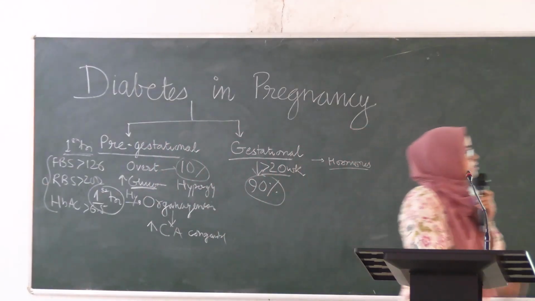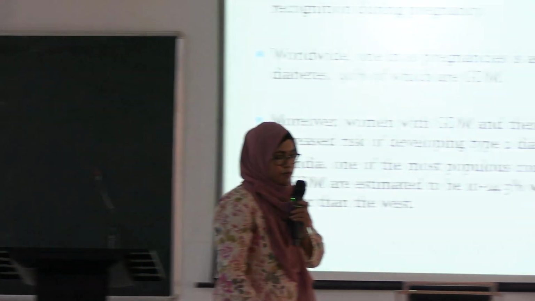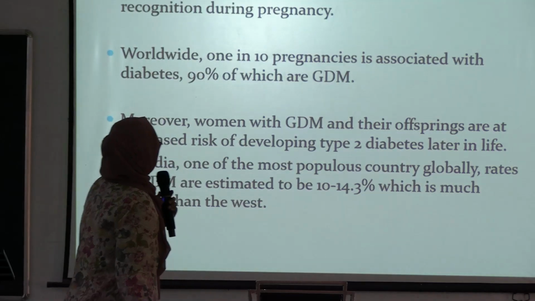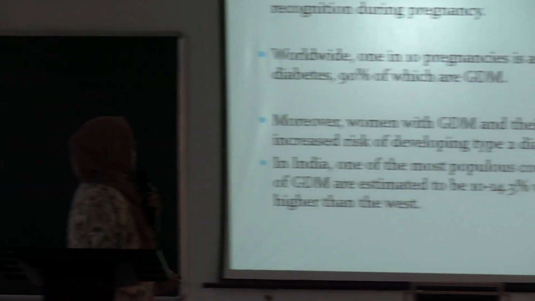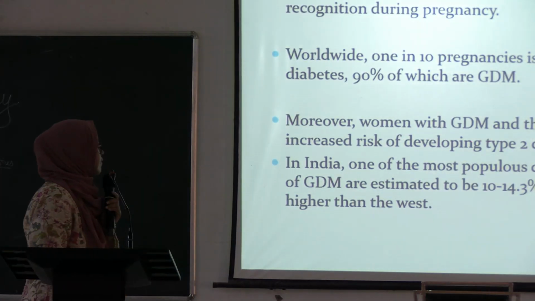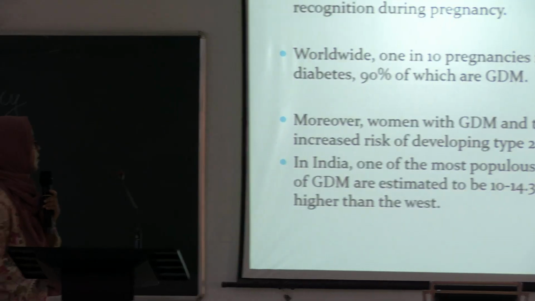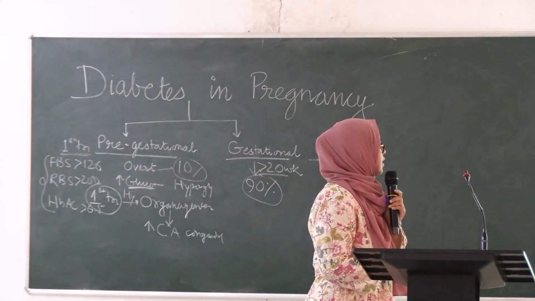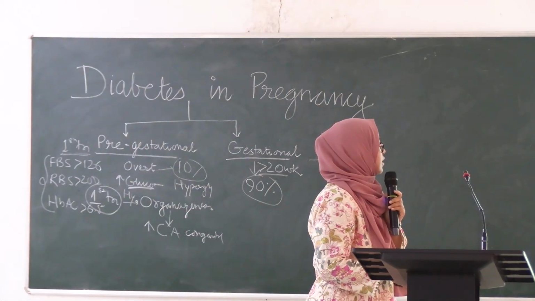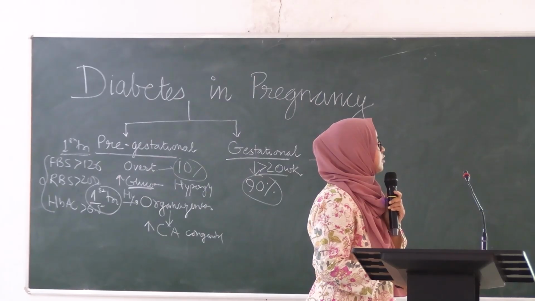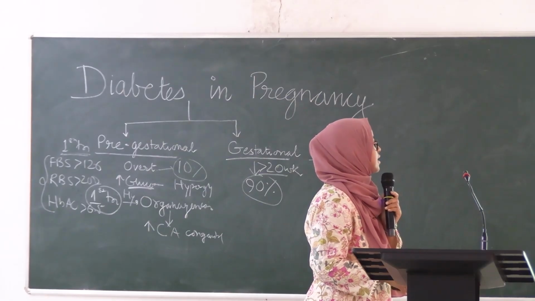Worldwide, 1 in 10 pregnancies is treated with diabetes, 90% of which are GDM. Women with GDM and their offspring are at increased risk of developing type 2 diabetes later in life. That's why it is also important. In India, one of the most populous countries globally, rates of GDM are estimated to be 10 to 14.3%, which is much higher than the West.